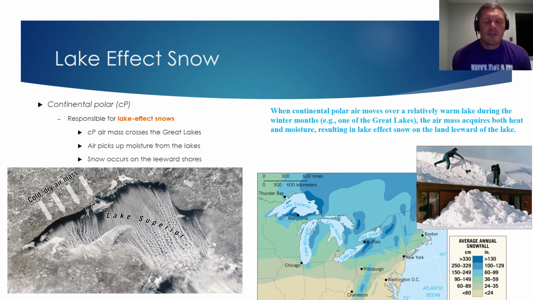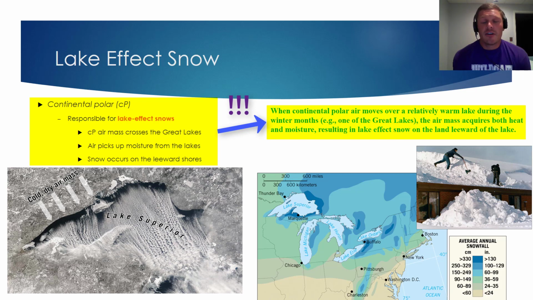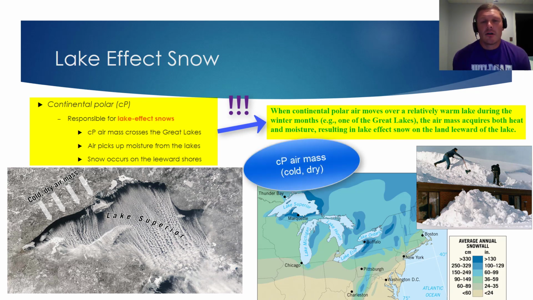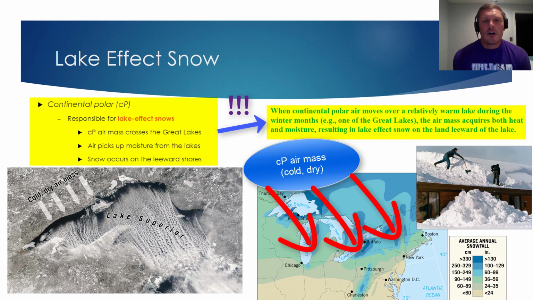The last thing I'm going to talk about in this video podcast is lake effect snow. Continental polar air masses are ultimately responsible for lake effect snowfall. And what basically happens is these continental polar air masses, which originate in Canada and contain cold, dry air, move their way south and eventually they'll cross the Great Lakes. Now it's very important to note that during the winter months the land will be very cold, but the Great Lakes will be relatively warm compared to the surrounding land.